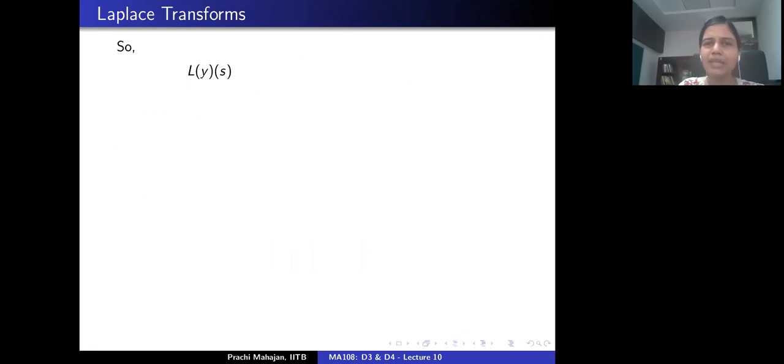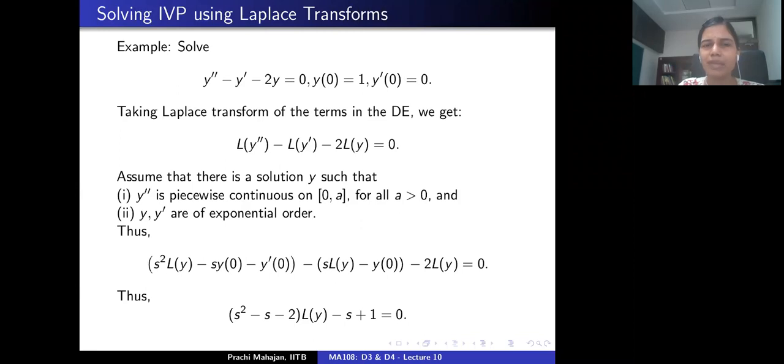See, for example, when we are looking at non-homogeneous equations, instead of this homogeneous initial value problem, right? Instead of this ODE, what if we had a right-hand side, this forcing function R here? So far all our methods assume R to be continuous, right? Laplace transform gives you a method to solve even when R is piecewise continuous, and we will see some examples.